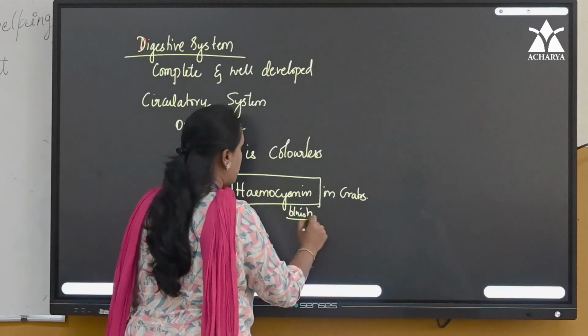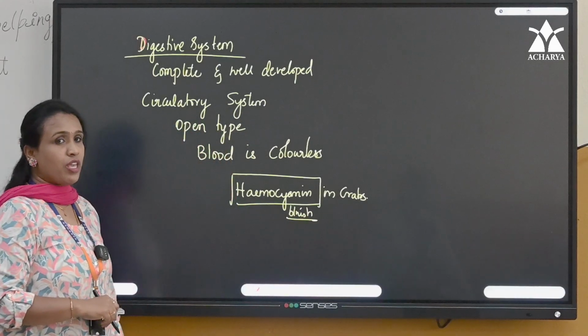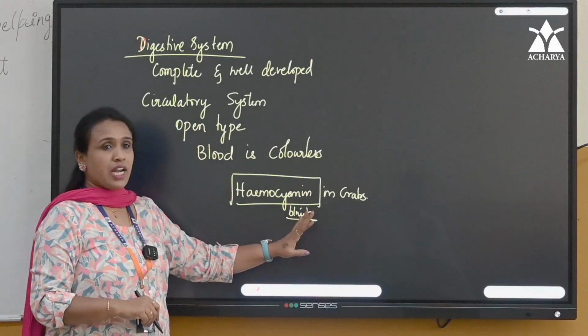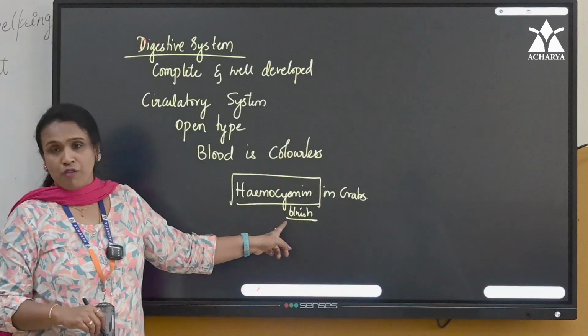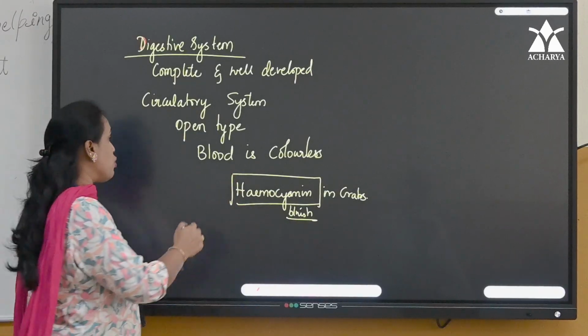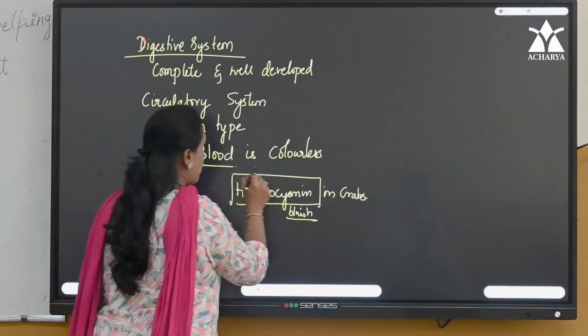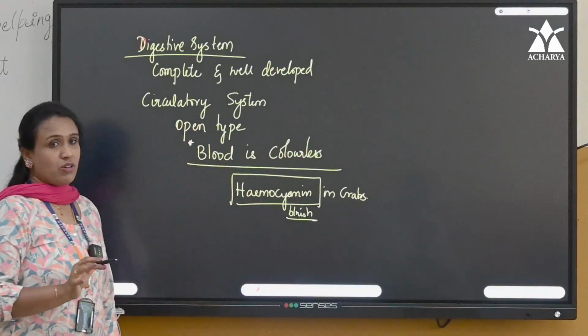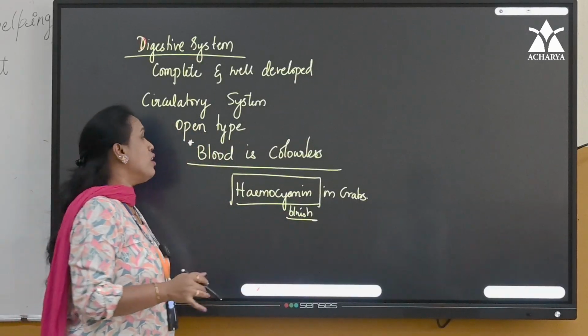What is the color of the blood, children? Bluish. Okay, hemocyanin is present in crabs, and the color of the blood is bluish. But usually in most of them, what is the color of the blood, children? Colorless. Okay, it is white or colorless.